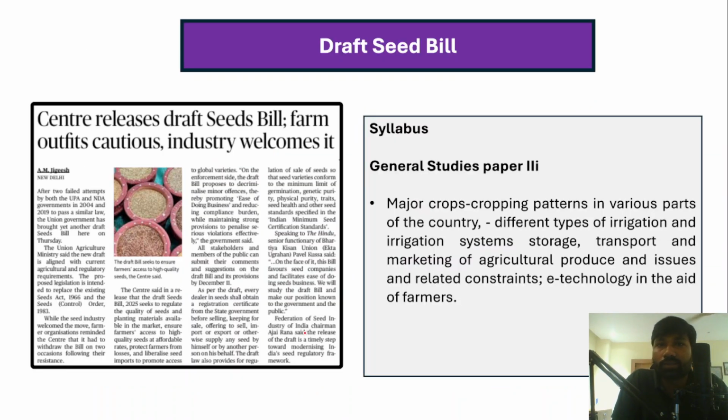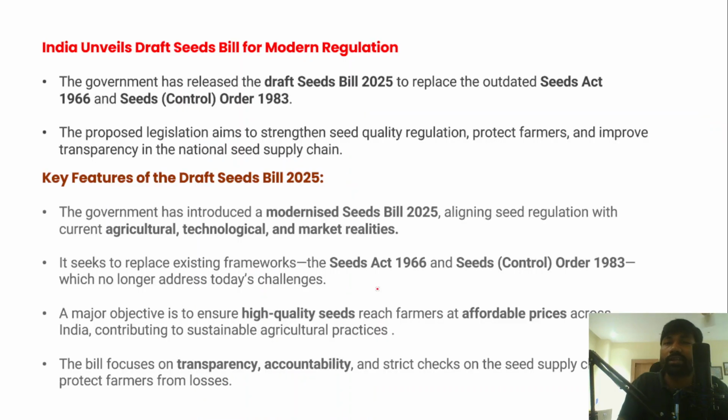Right. So the next topic is the Draft Seeds Bill, and this is a very important topic from the General Studies Paper 3 point of view, and this topic has been given in The Hindu newspaper, and from the syllabus point of view this is very important for General Studies Paper 3, and you can also go through the syllabus as well. So let's understand about this Draft Seeds Bill and what is its objective.